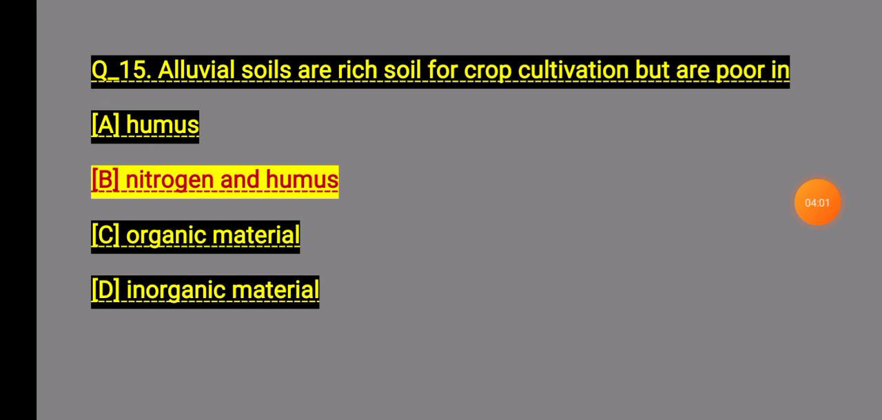Number B, nitrogen and humus. Alluvial soil is a rich soil for crop cultivation.